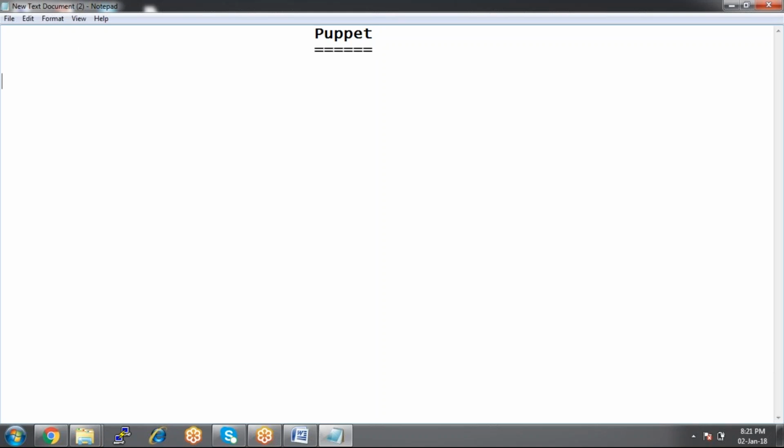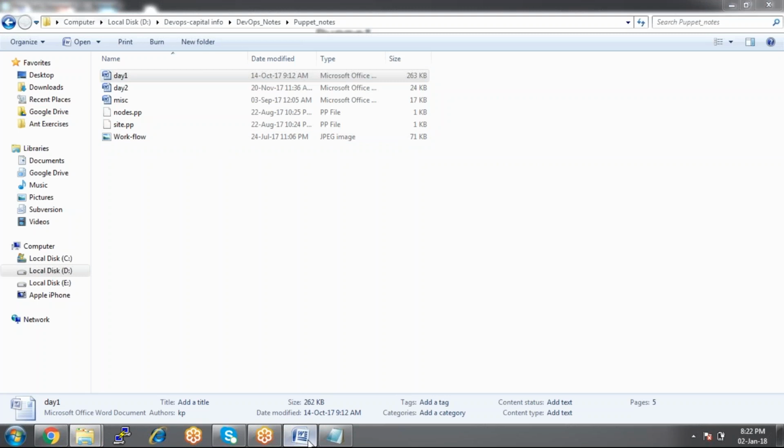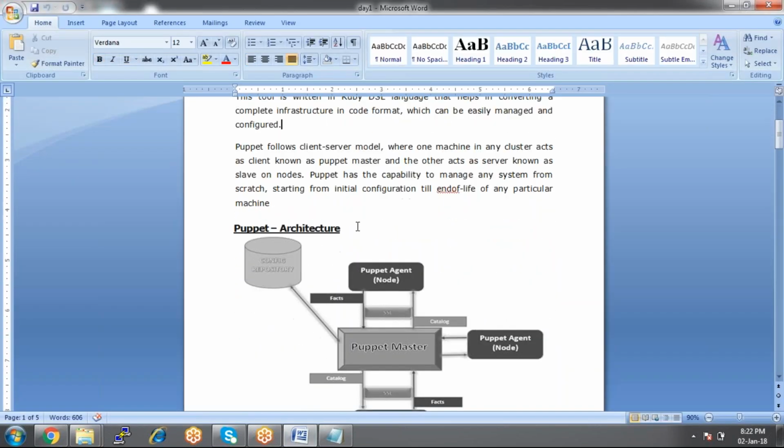Let's start with Puppet today. So far we have discussed Chef and Ansible, and with Puppet we have disadvantages. That is the reason the new tools have come up into the market. So let's talk about Puppet. Puppet is a configuration management tool. It works on client server architecture.